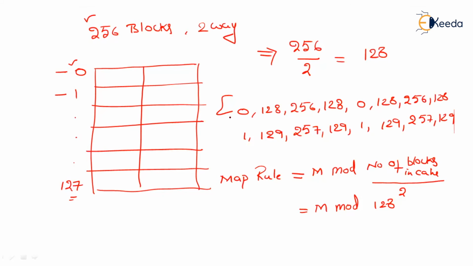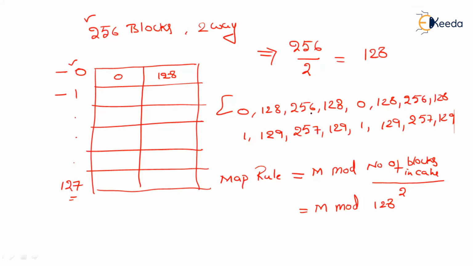Now let us see where this 0 gets mapped: it is mapped to the 0th set, and I will place it here. This is a miss. But what kind of miss is it? This miss is called a compulsory miss. It is neither a capacity miss nor a conflict miss; it is a compulsory miss because it occurs due to the first access of this element. So 0 is searched for the first time, it is not available, so it throws a compulsory miss. 128 is also a miss, and this is also a compulsory miss.